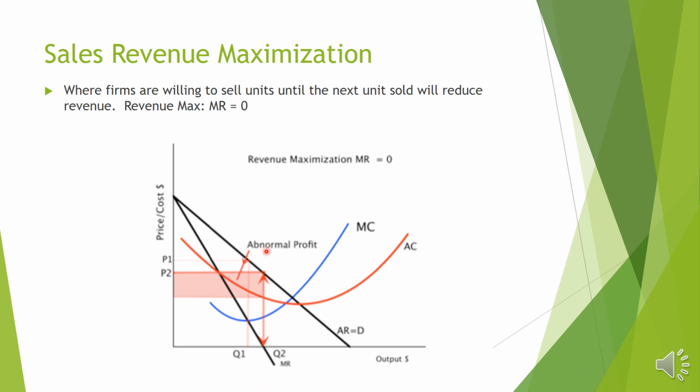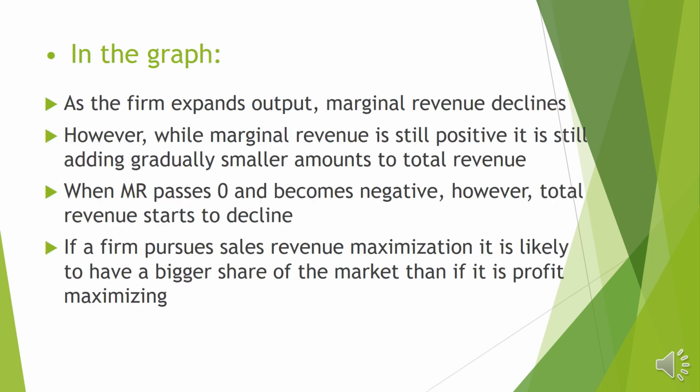You can see that this is average revenue and this is average cost. The difference between average revenue and average cost is profit, so this shaded area is the profit. Comparing to the profit maximizing objective, the profit maximizing price is OP1, but the revenue maximization price is OP2. The profit maximization quantity is OQ1 and the revenue maximization quantity is OQ2. After this point, the revenue is falling.